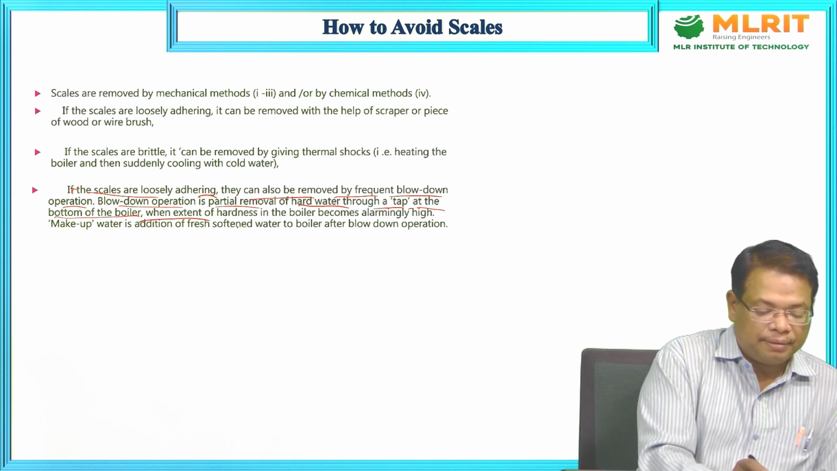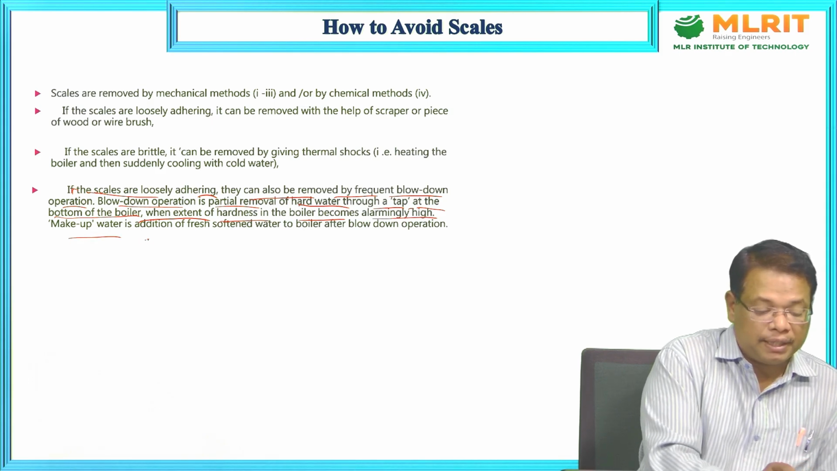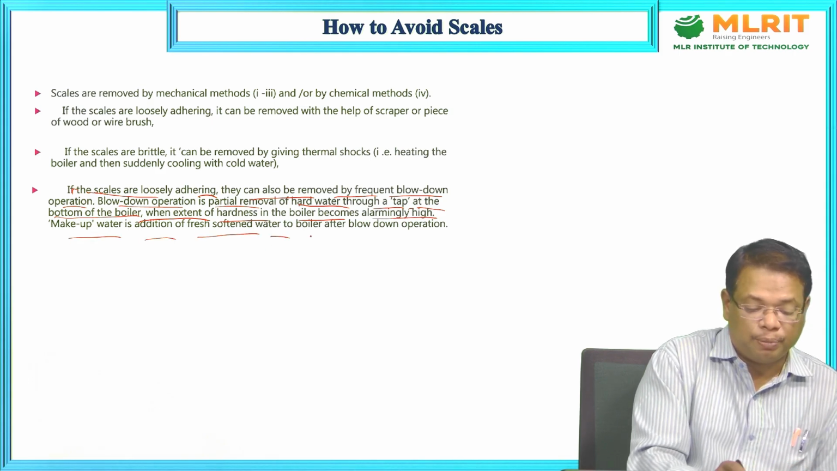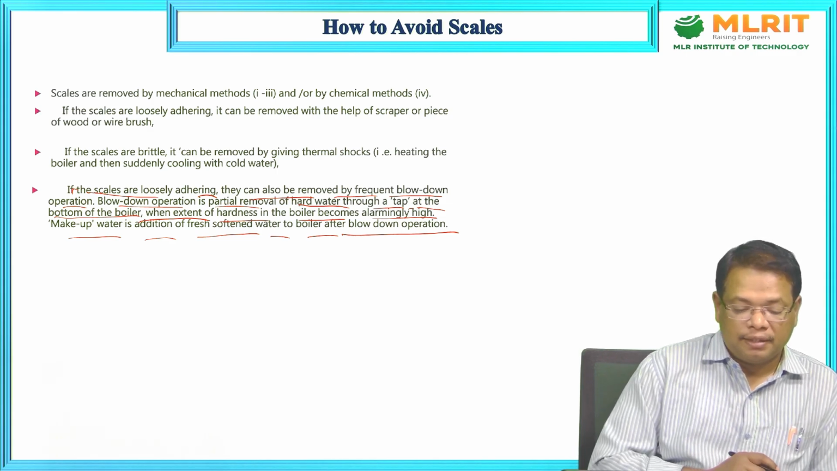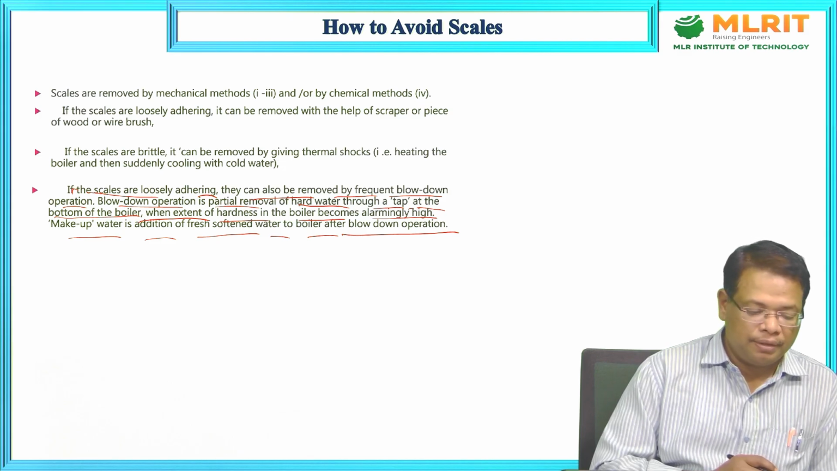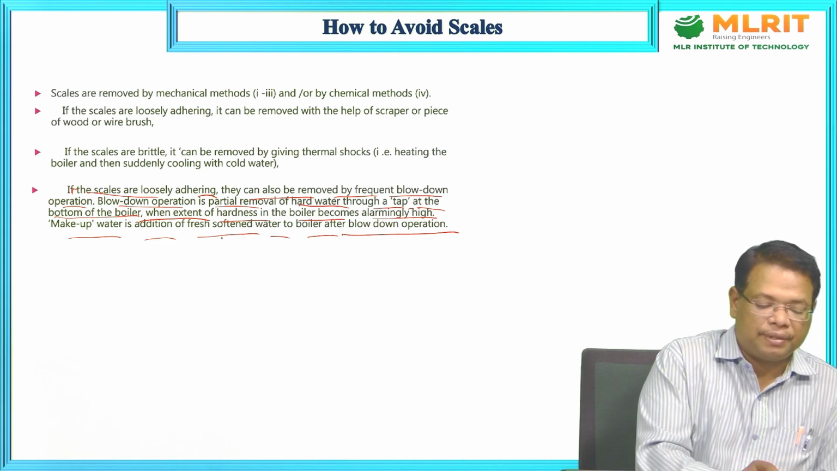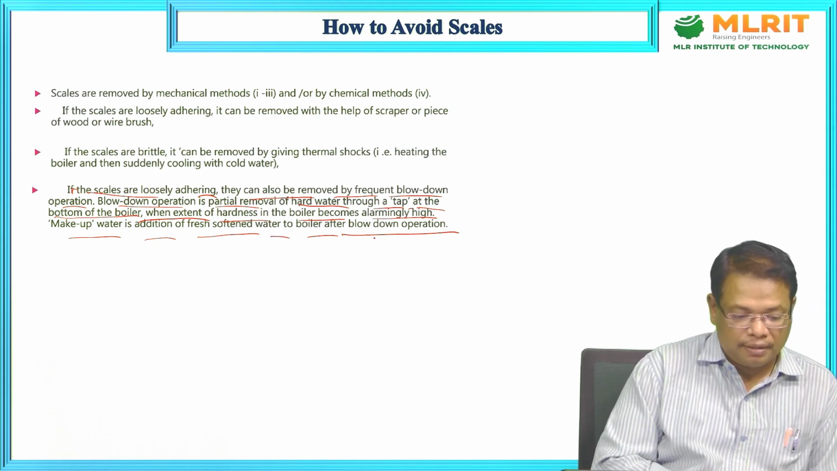When the extent of hardness in the boiler becomes alarmingly high, makeup water is used. Makeup water is the addition of fresh softened water to the boiler after blowdown operation. If you can confirm there is an alarmingly high amount of boiler scales, you have to add makeup water, the fresh softened water, after blowdown operation. Then scales will be removed.